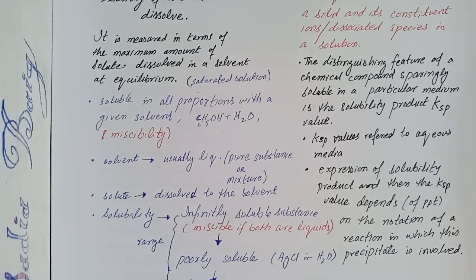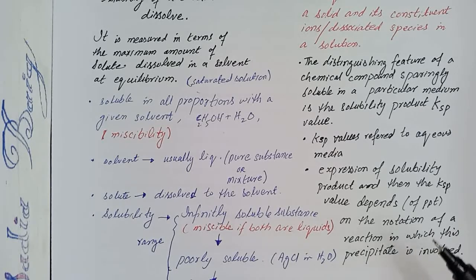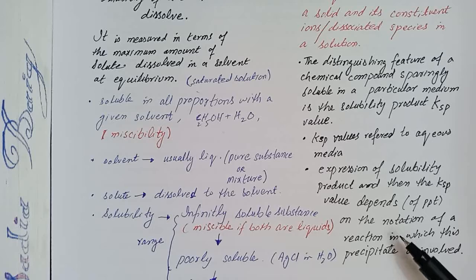Another important point to note is that the expression for the solubility product and the Ksp value of the precipitate depend on the notation of a reaction in which this precipitate is involved.